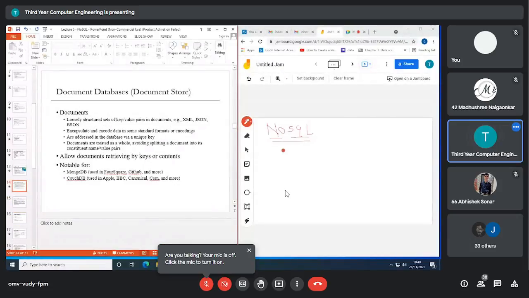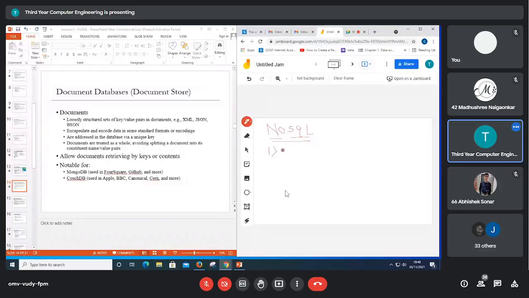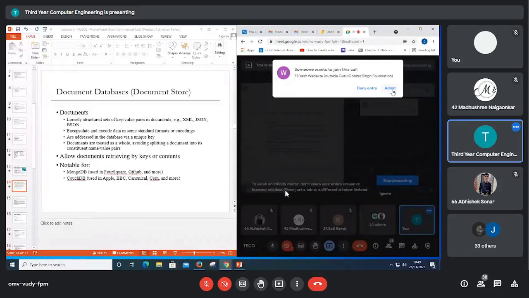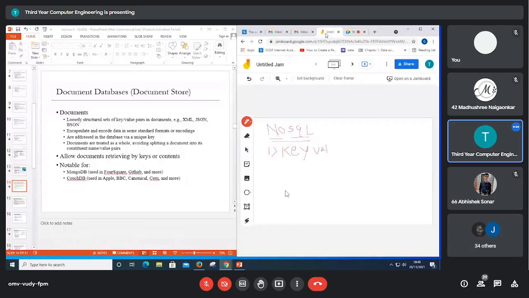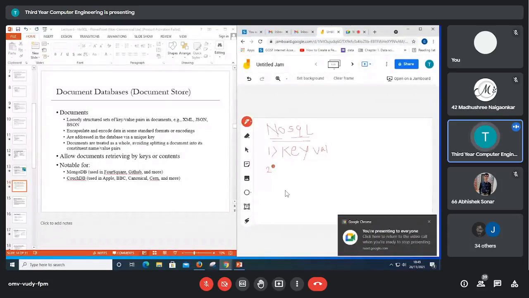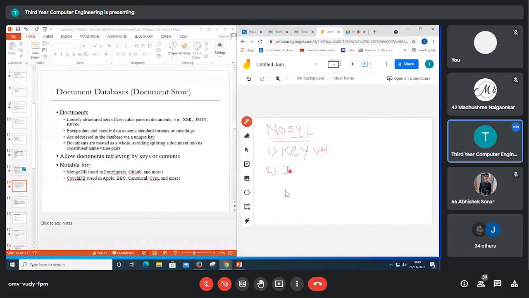There are several types of NoSQL databases. First one is key value store. Second one is document store. One by one we'll discuss these types of NoSQL database. The first one is key value store. How can we store a key value?